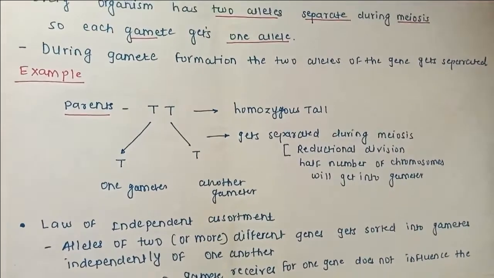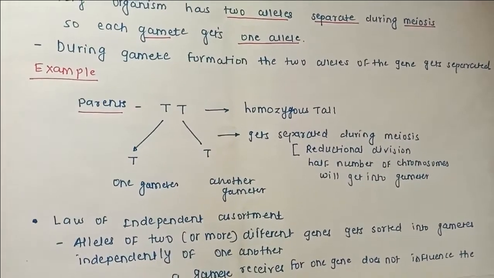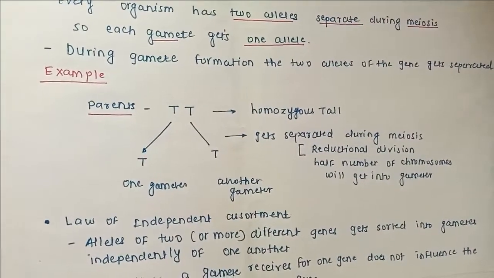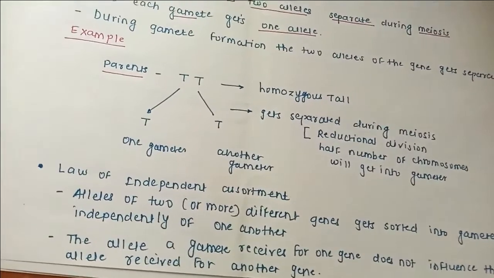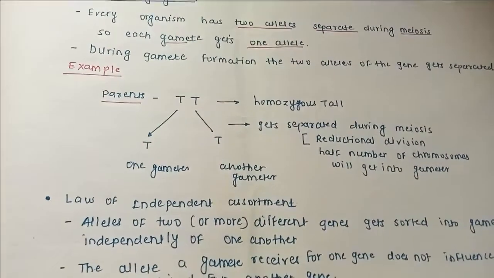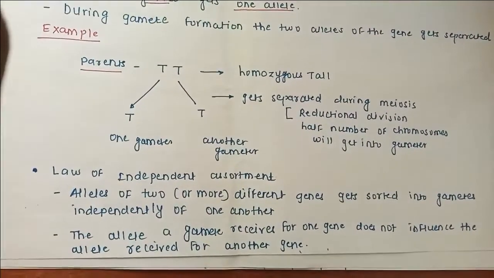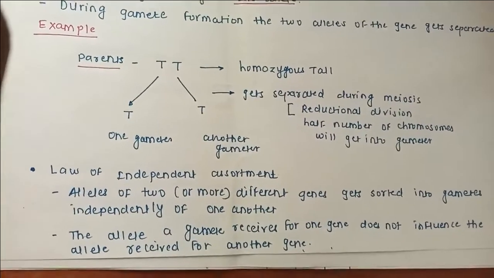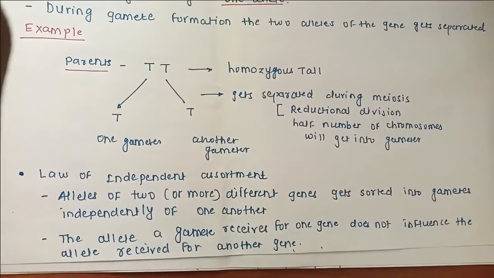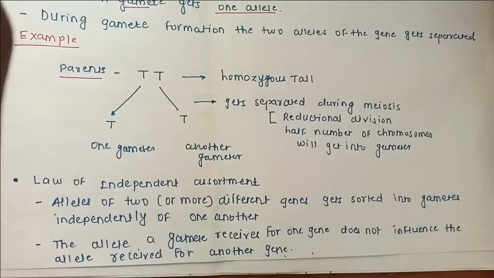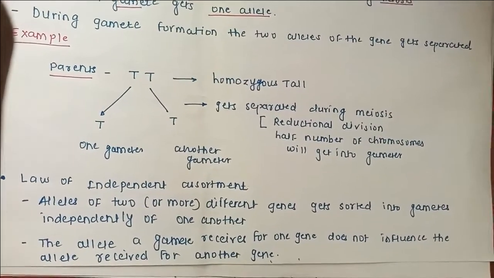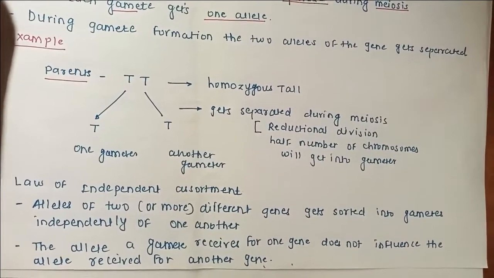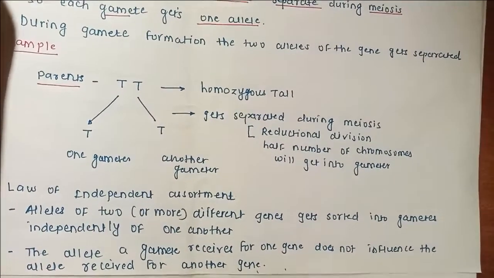If two or more alleles are present inside the gene, then they can form individual gametes independently. So one allele does not influence the gamete formation of another one. This is independent assortment, meaning the individual alleles can form gametes without any influence on the second allele.